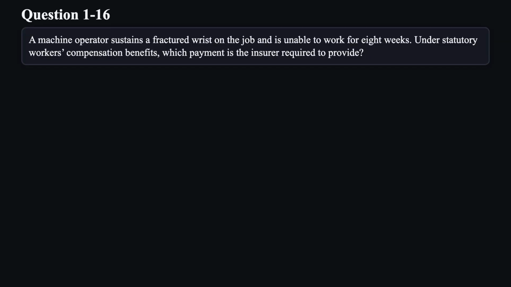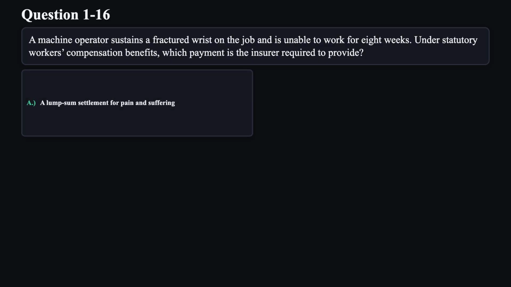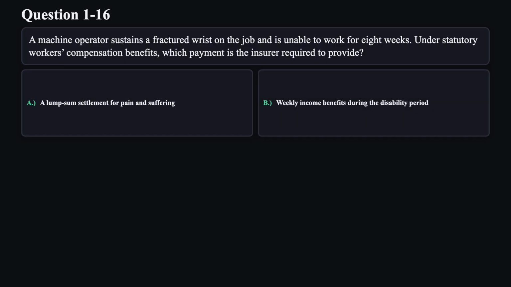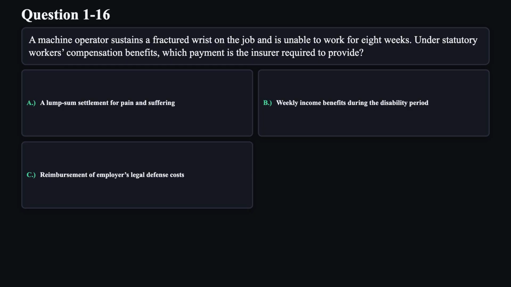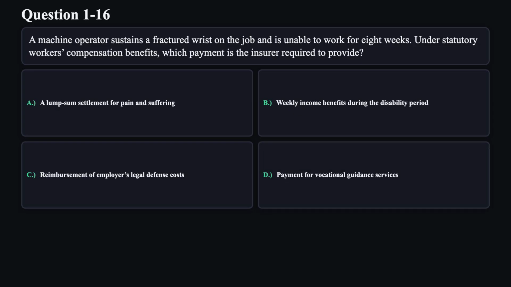Question 16. A machine operator sustains a fractured wrist on the job and is unable to work for 8 weeks. Under statutory workers' compensation benefits, which payment is the insurer required to provide? A. A lump sum settlement for pain and suffering. B. Weekly income benefits during the disability period. C. Reimbursement of employer's legal defense costs. D. Payment for vocational guidance services.